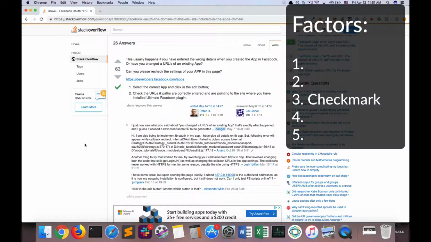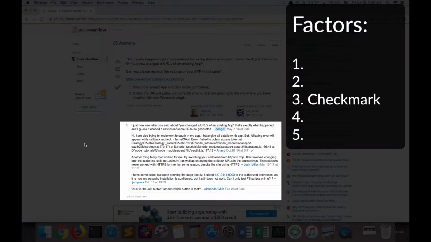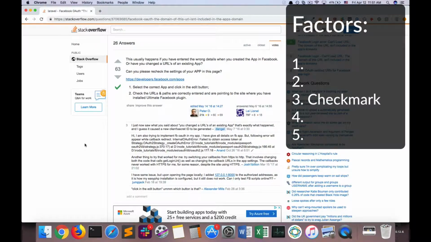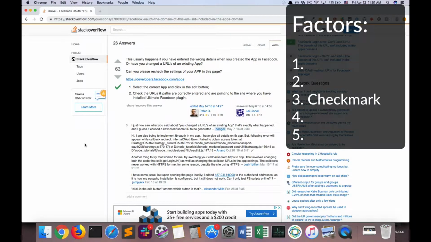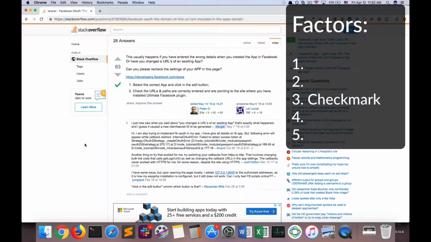Now, I highly recommend that you read the comments to the answers, because just like there are comments on the question, there are comments to the answers as well. And we can actually see that the first comment to this answer is a comment by D. Angel, who says, I just now saw what you said about you changed the URLs of an existing app. That's exactly what happened. And I guess it caused a new client secret ID to be generated. It sounds like D. Angel is indicating that this answer successfully solved D. Angel's problem.